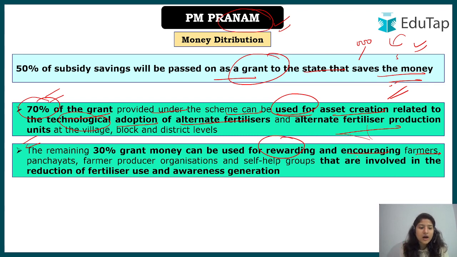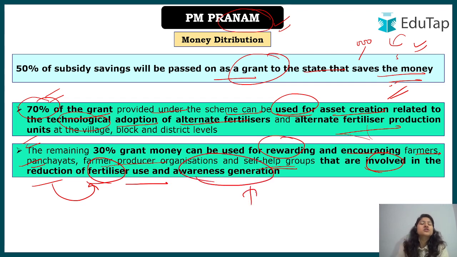Whoever the farmers or FPOs, that is your Farmer Producer Organizations, or the panchayats or the self-help groups, who would be involved in the reduction of fertilizer use and awareness generation, to those farmers, FPOs, SHGs or panchayats, the remaining 30% of the grant will be distributed as reward. Because when they are given rewards, more and more farmers and such people will be encouraged to act under the PM Pranam objective. Okay, so this will be the money distribution.